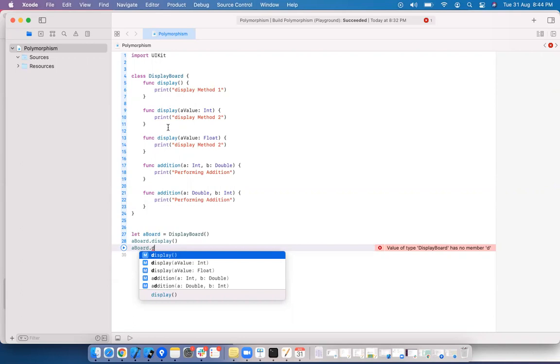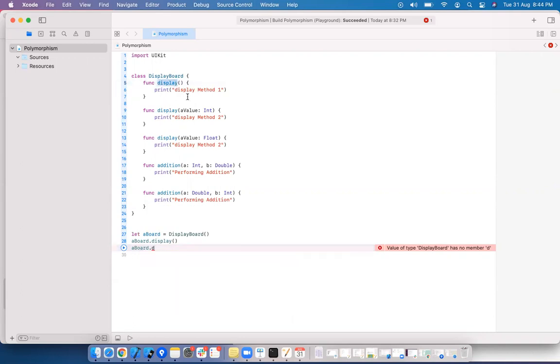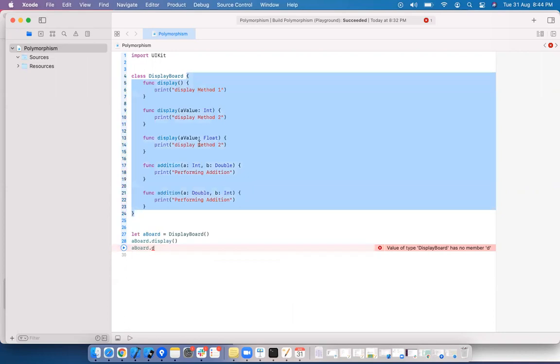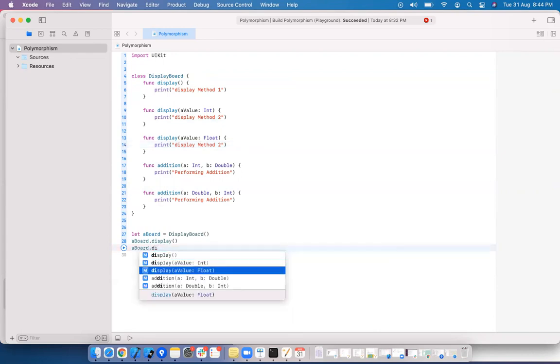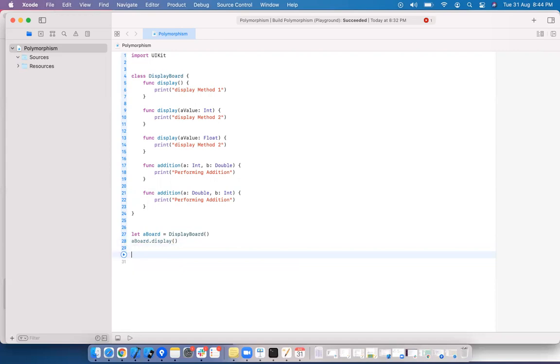You cannot write the same method names. You cannot write the same display here. It won't accept. So the concept is this, but whenever you are trying to achieve the overloading concept, the method names are getting changed. So Swift does not support overloading. Any doubts here?